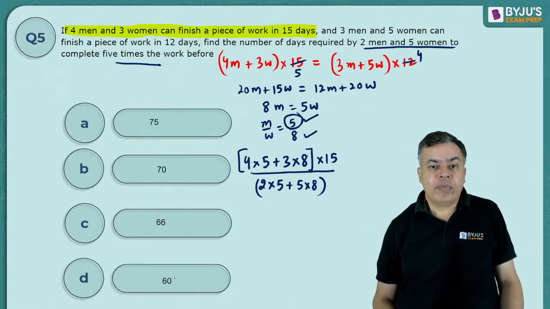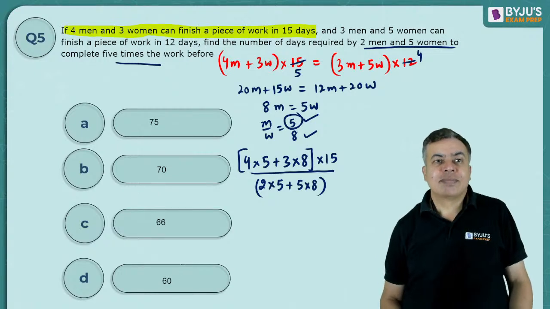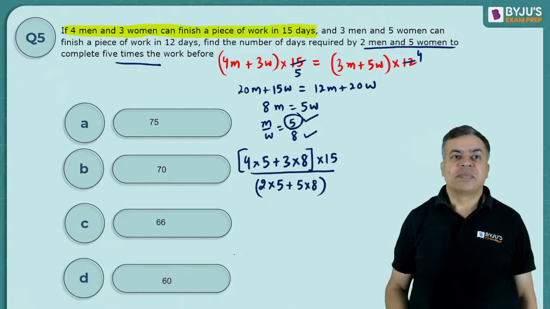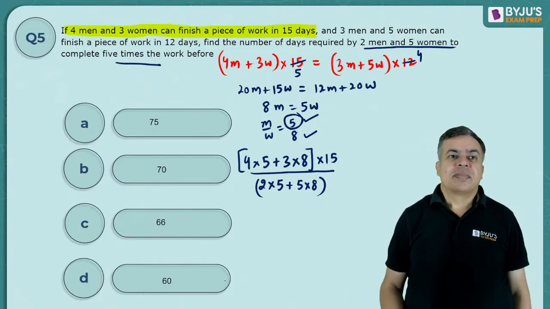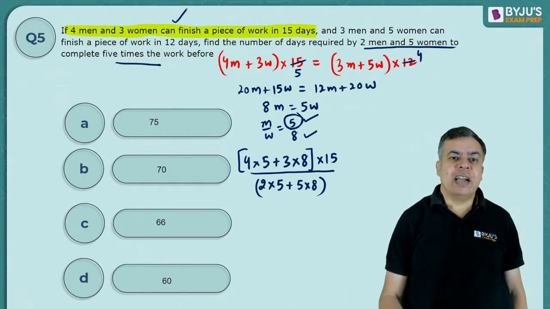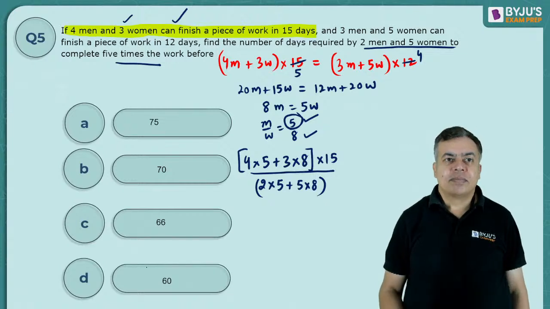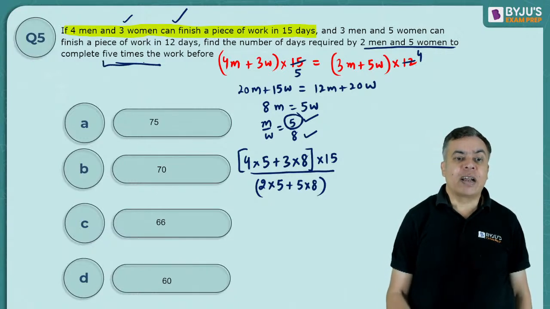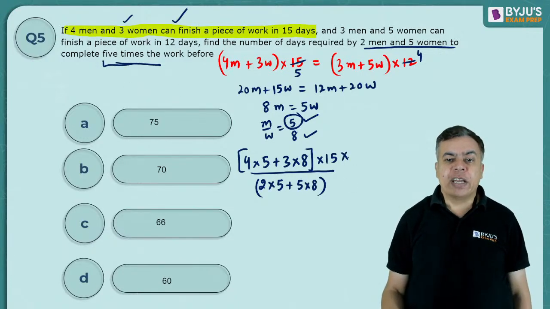Okay, where I have made a mistake? Okay, Muskan, I am writing from this highlighted part. There are 3 women. Okay, I am taking only the first case. And now there are 2 men and 5 women, which need to do 5 times the work. 5 times the work means work you multiply by 5.